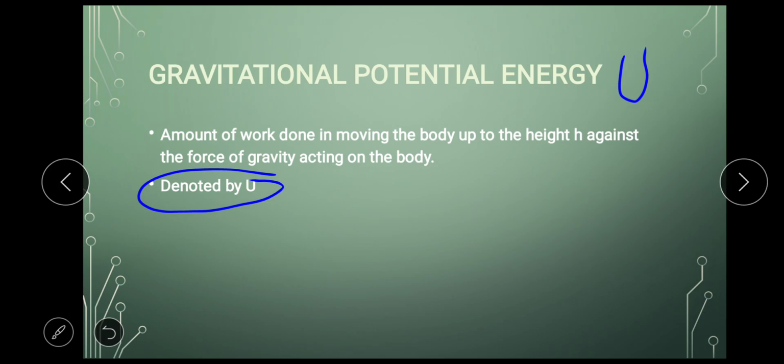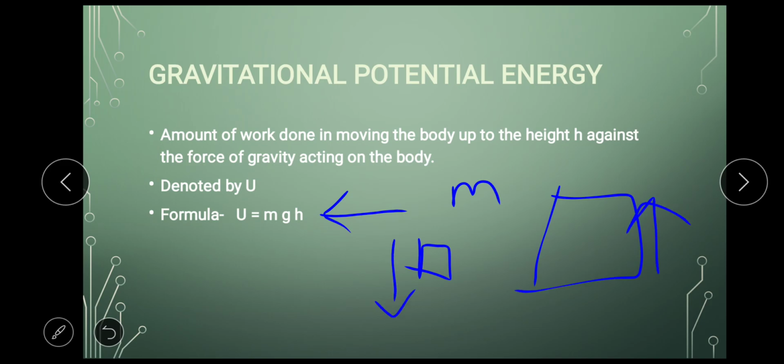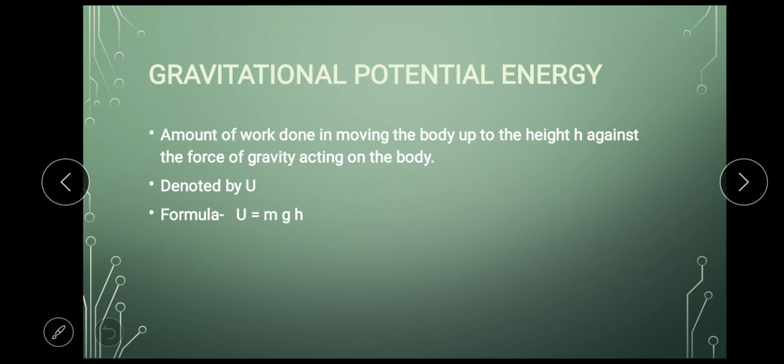We'll have numericals based on this. So the formula for gravitational potential energy is m into g into h. Here m stands for the mass of an object. Objects with different mass have different potential energy. A small object compared to a big object will have less potential energy. A big object will definitely have greater potential energy. When it falls on the ground, this bigger object will have a greater impact compared to the smaller object. So m stands for mass, which is an important factor in gravitational potential energy.